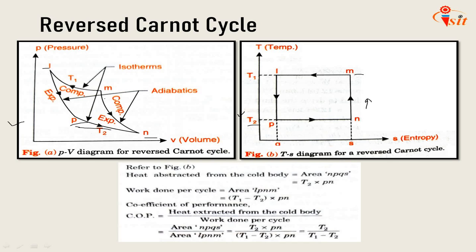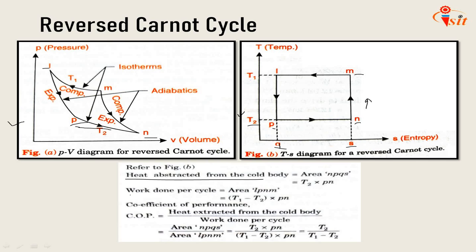So what we actually need to calculate is the coefficient of performance, which is nothing but the heat extracted from the cold body divided by the work done per cycle. That too we need to calculate. So what is the heat abstracted from the cold body here? It is nothing but the area NPQS. Area NPQS is nothing but temperature T2 multiplied by Pn.